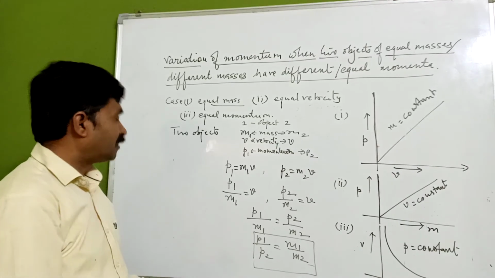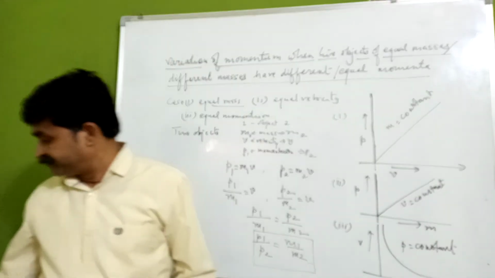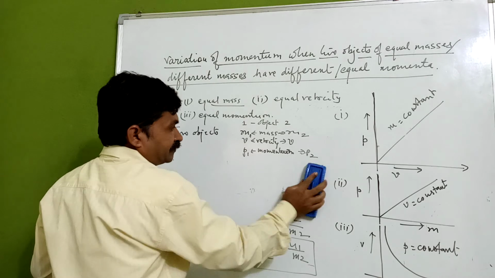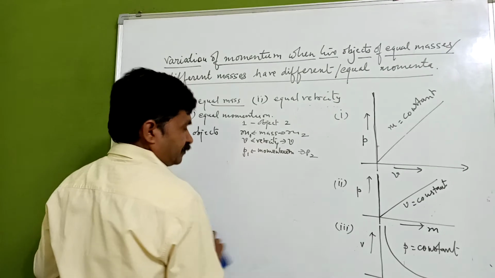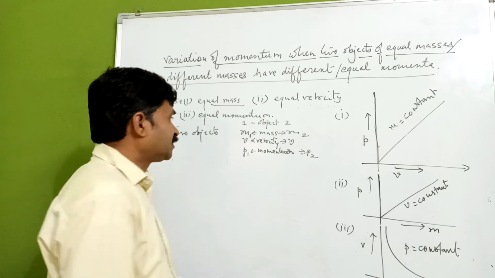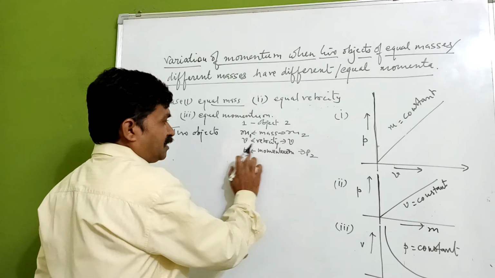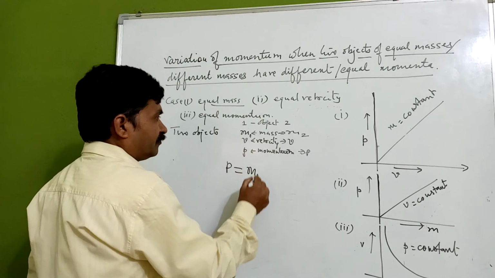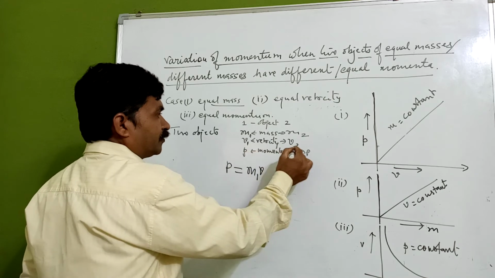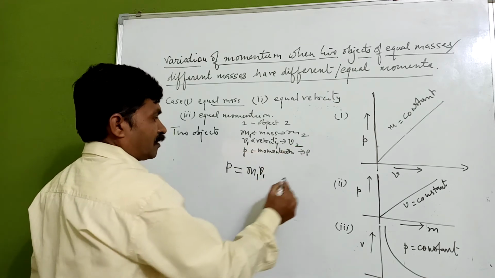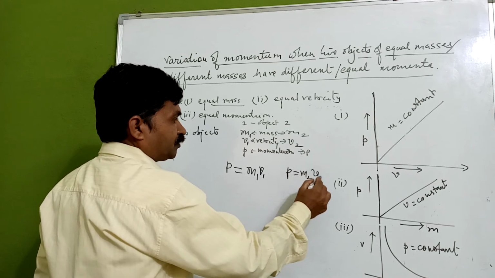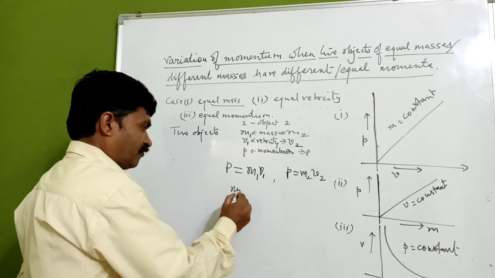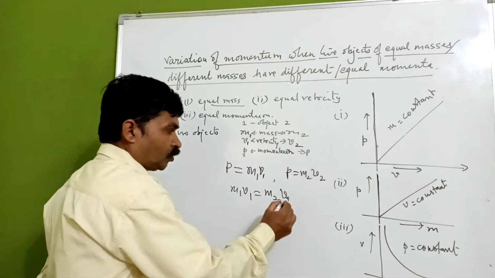Now we will go with the third one, that is equal momentum. The third case for the two objects: equal momentum. Here P is equal to m1 v1 and also m2 v2. If we compare these two, m1 v1 equals m2 v2.